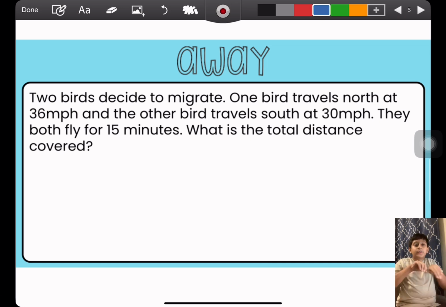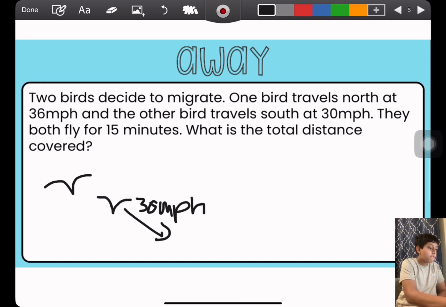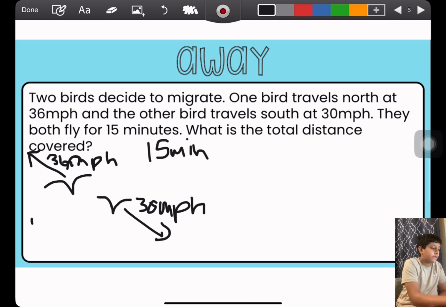Now if you're going away: 2 birds decide to migrate. One bird travels north at 36 miles per hour and the other bird travels south at 30 miles per hour. They both fly for 15 minutes. What is the total distance covered? We can draw out the birds. One goes south at 30 miles per hour, one goes north at 36 miles per hour, and they both go for 15 minutes. We want to find their total distance once again.